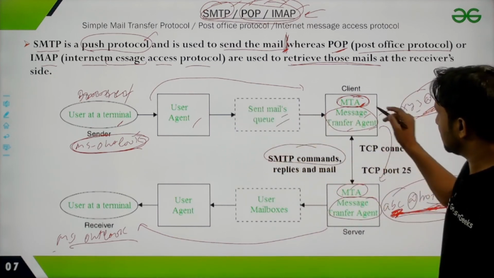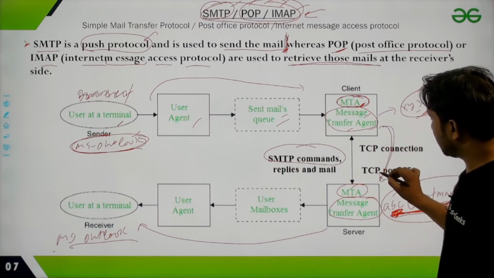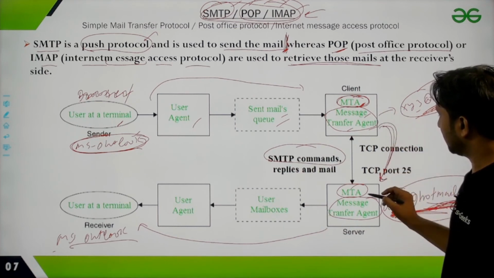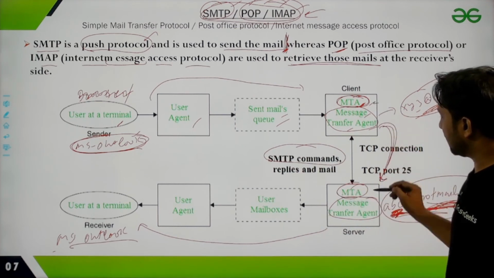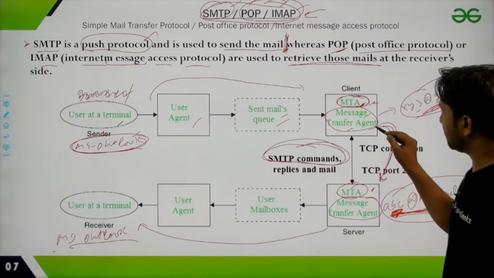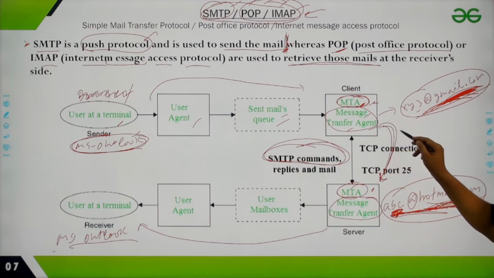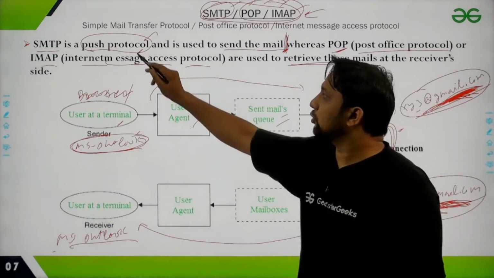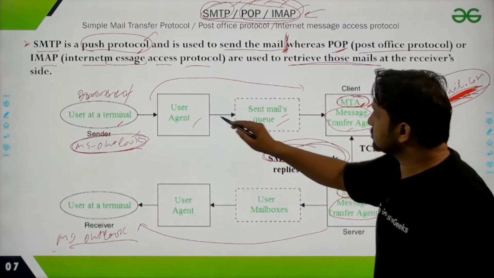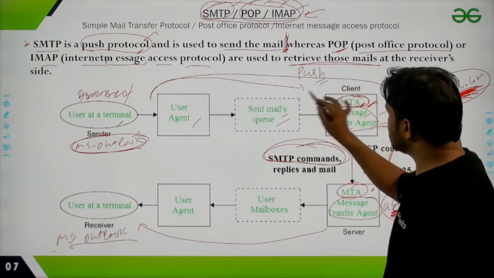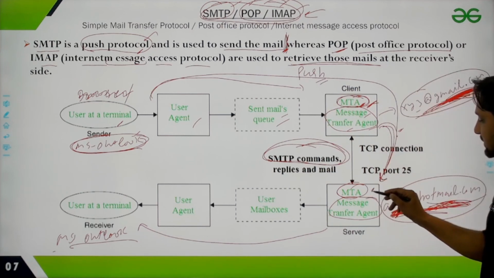SMTP is pushing the mail from this MTA to this MTA, from Gmail to hotmail.com. That's why it is known as a push protocol. From here to here you are performing a push operation, pushing the mail to somebody else's MTA.